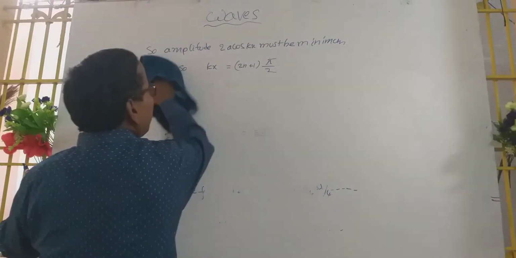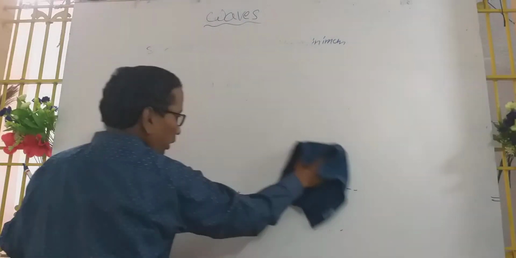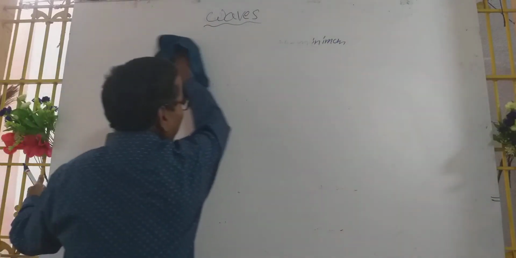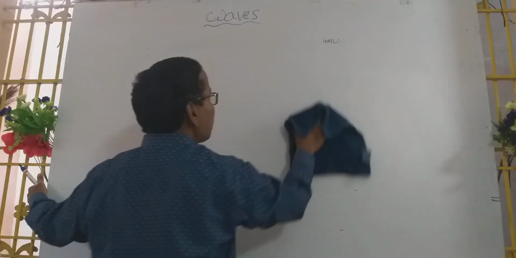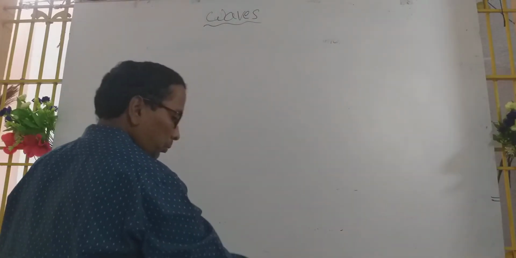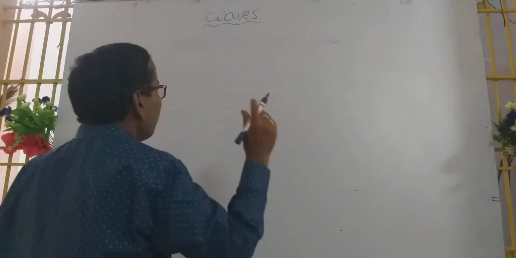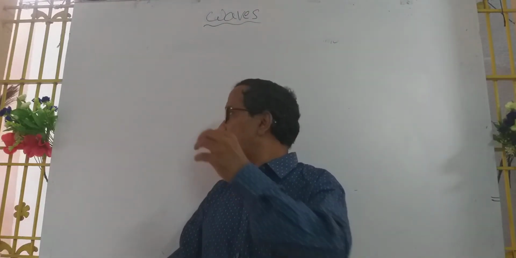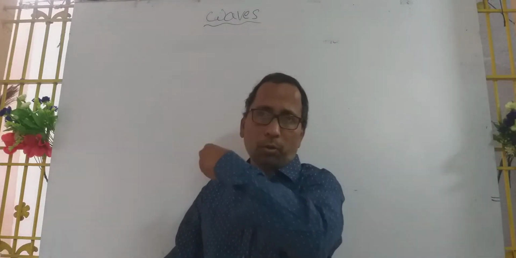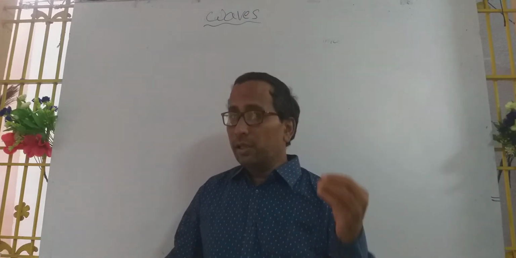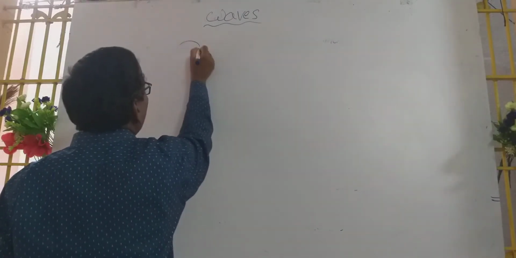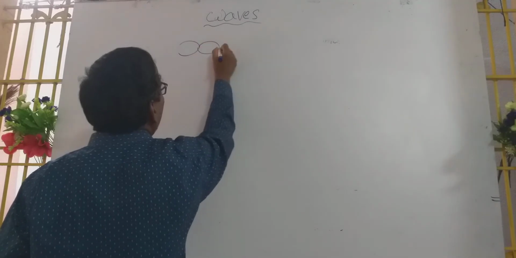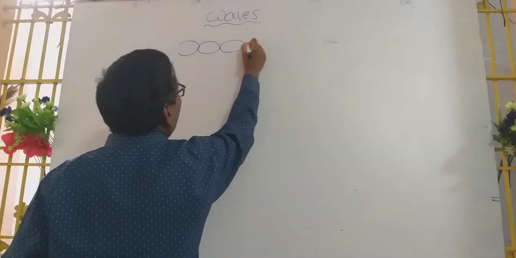Similarly, you can understand the formation of the nodes and antinodes in the case of the rigid end also. But let us discuss the shortcut method. It is very difficult to remember this process to find the points of nodes and antinodes. There is an easy way for it, and I will explain. That is for the open end. The formation of the wave will be like this.